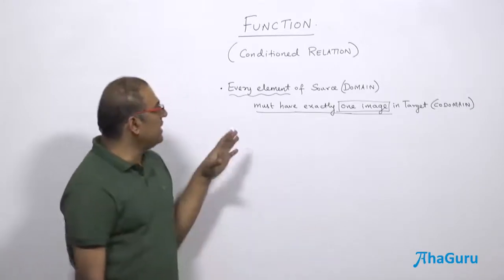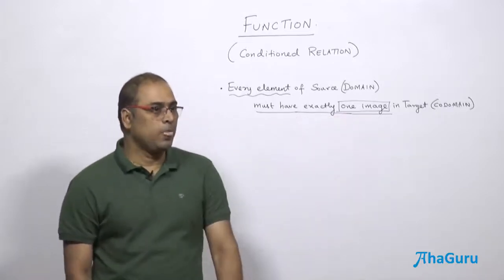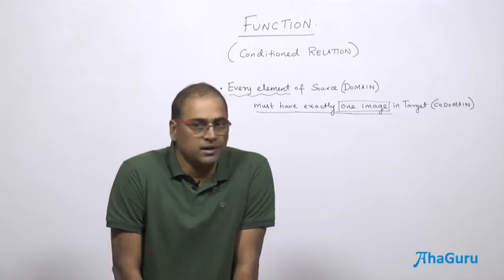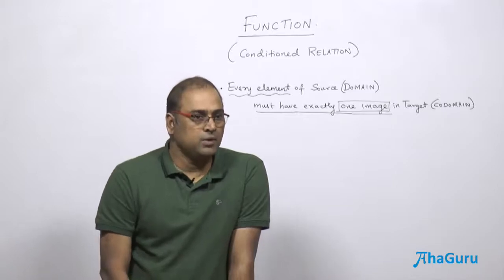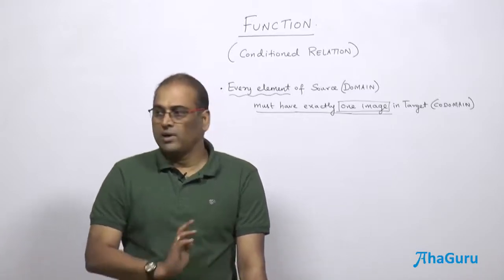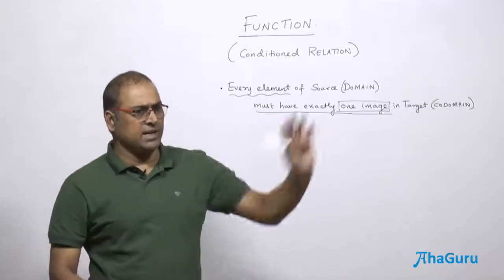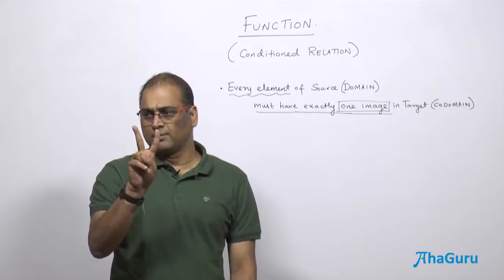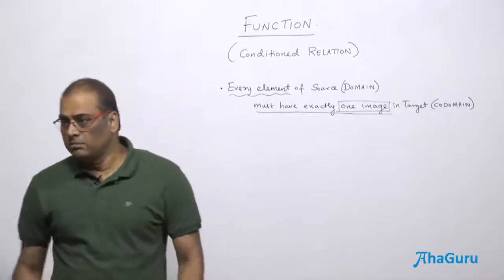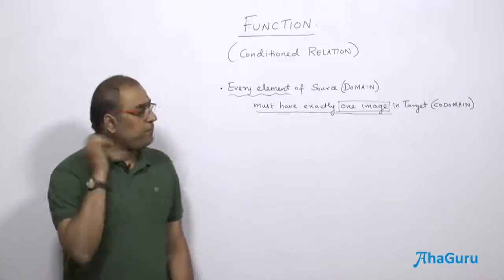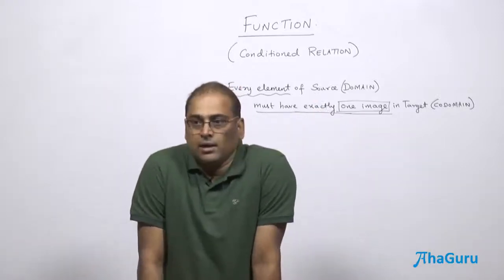So it's a conditioned relation where every element of source must have exactly one image. If there are 5 elements in the domain, the first element should have only one image, second element only one image, third, fourth and fifth element only one image. Then it's a function. If 4 elements have exactly one image and the fifth fellow has 2 images, oh, not accepted. Or the fifth fellow is not having any image, then also not accepted. Every element of the source must have exactly one image in the target. Are you able to understand?